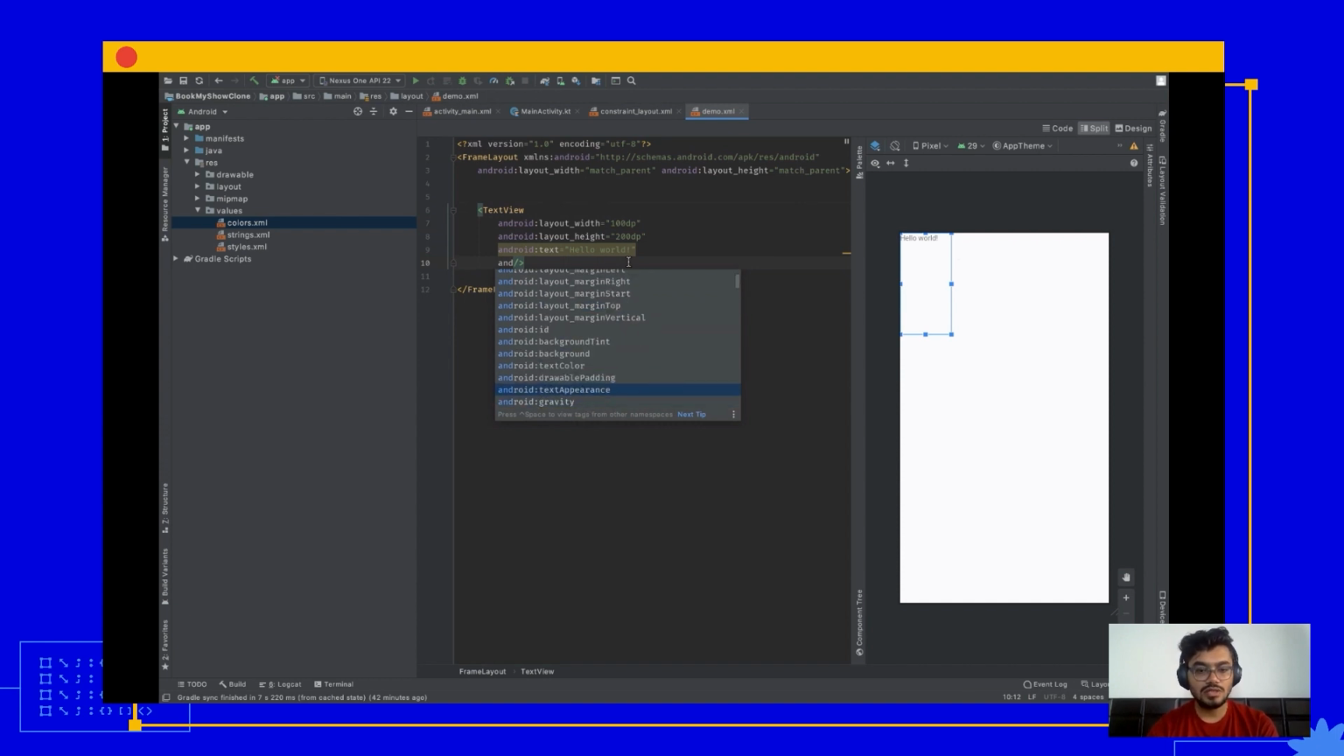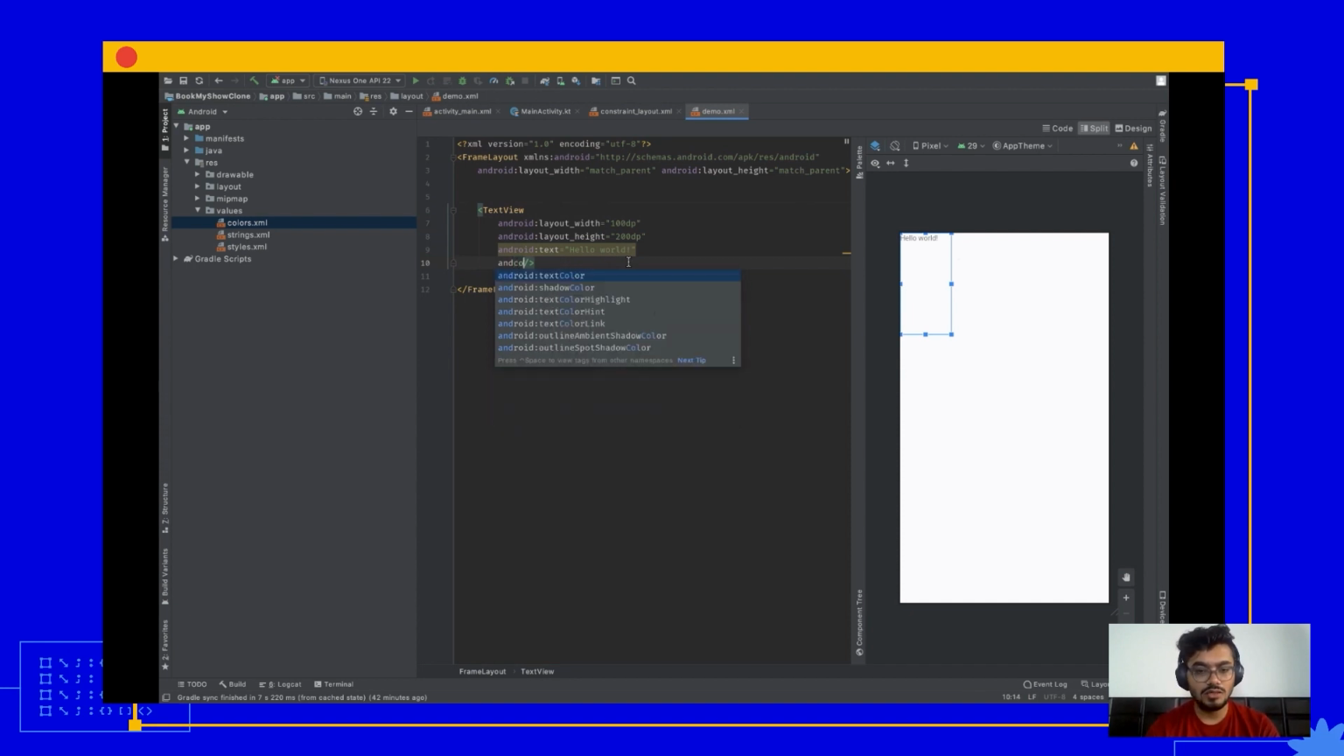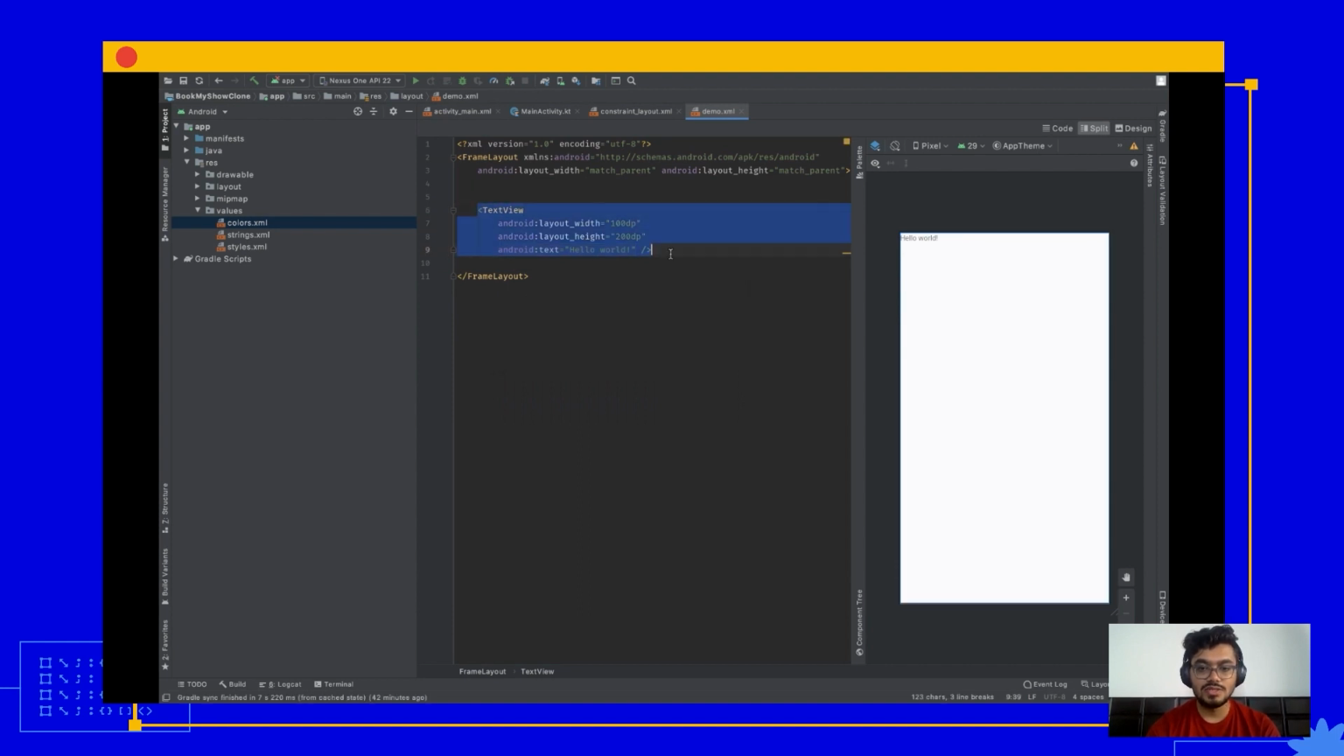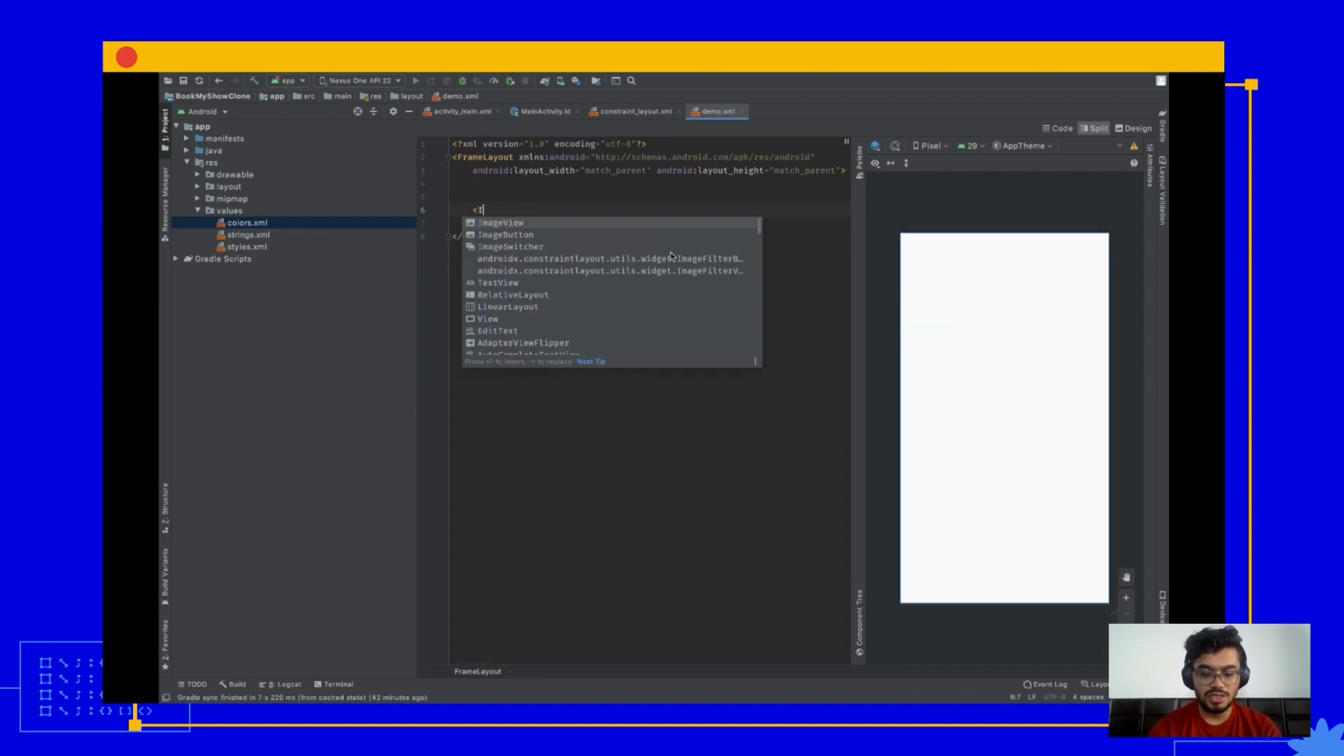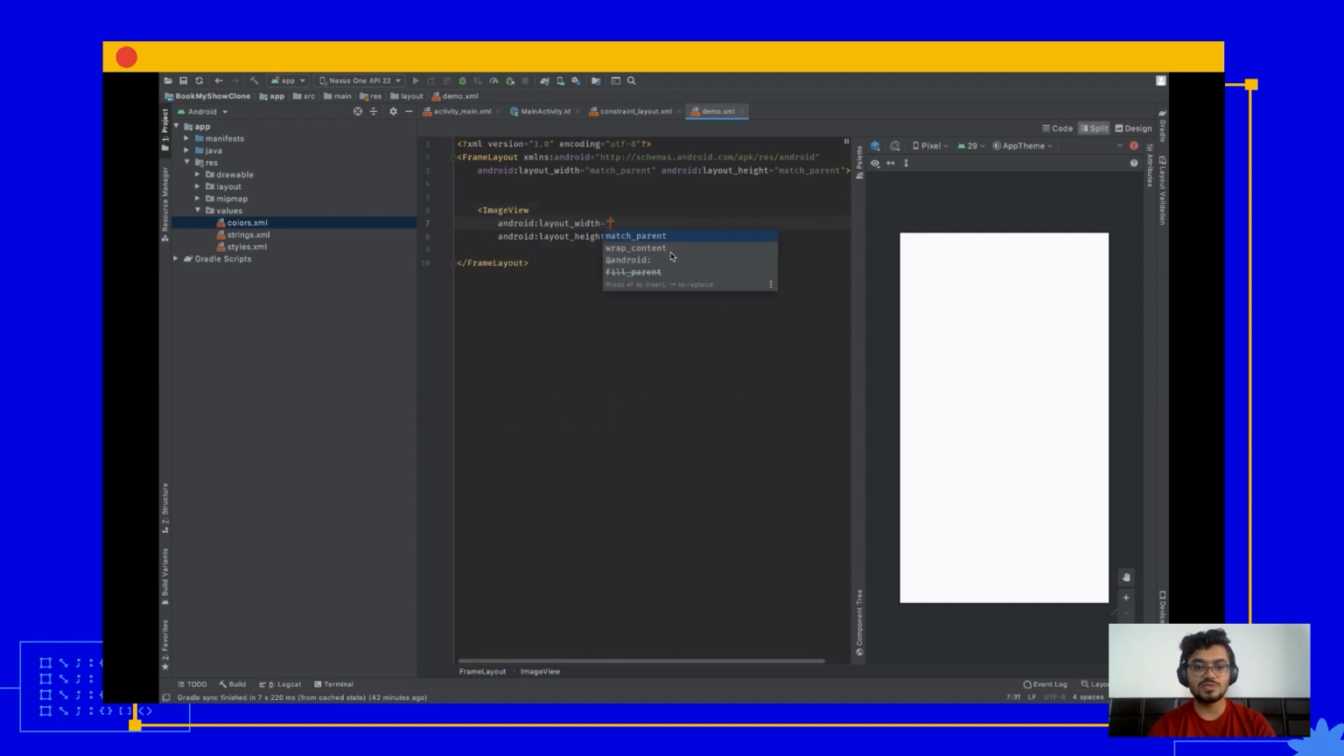As you can see here, you can specify your font family, or you can specify color, so text color, and everything is possible. So you can use all these attributes to customize your text view. All right, so the next view that we'll be going through is image view. Now image view, as the name suggests, is responsible for rendering images on screen.